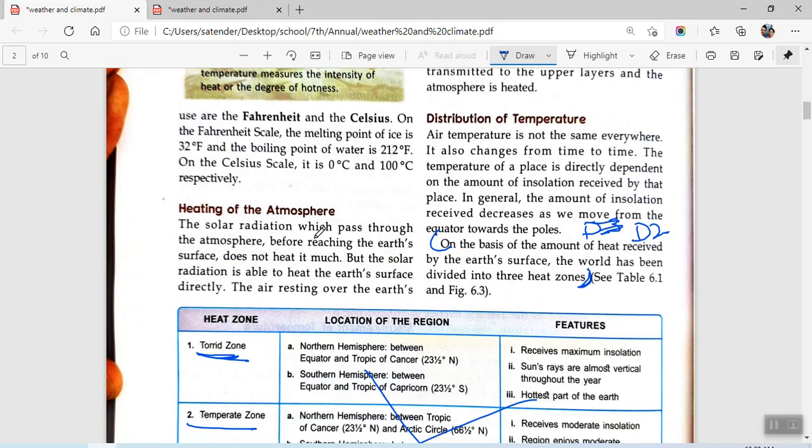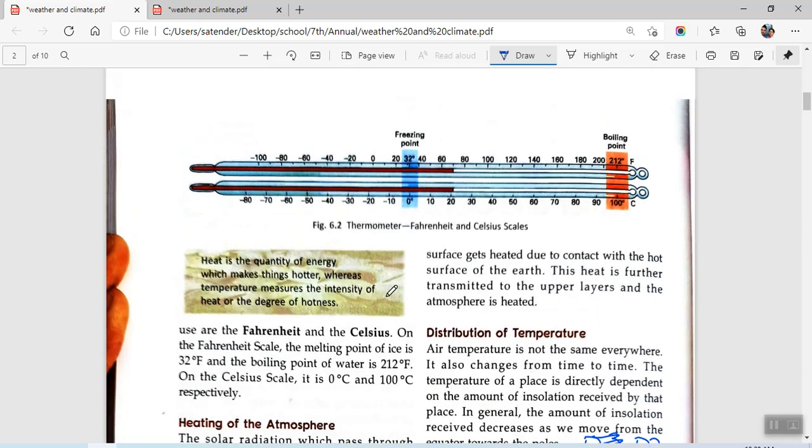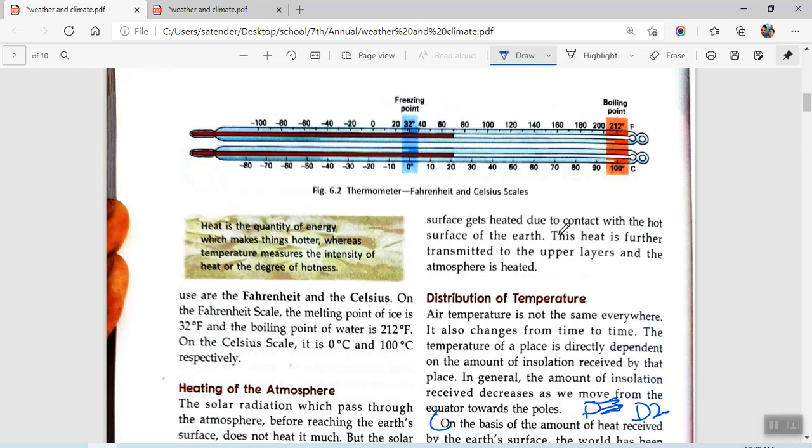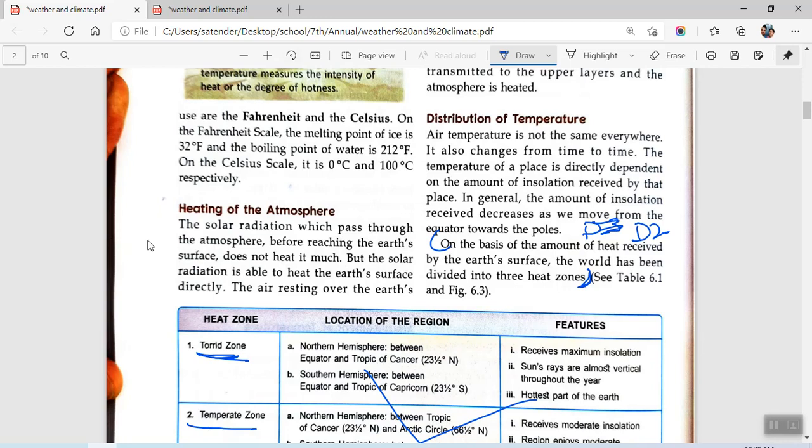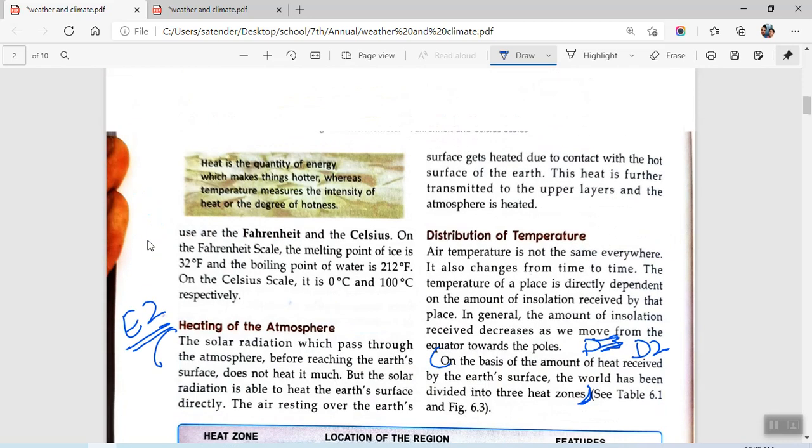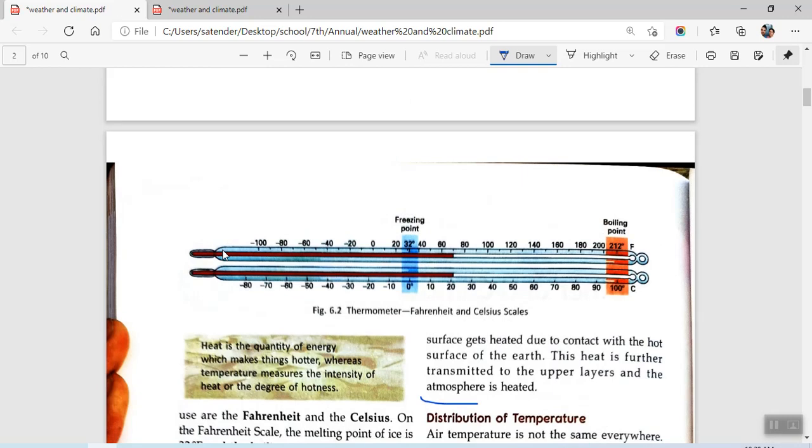Okay, heating of atmosphere. The solar radiation passes through the atmosphere before reaching the earth and is not able to heat the air. The air resting over the earth's surface gets heated due to contact with the hot surface of the earth. This heat is further transmitted, and the atmosphere is heated. You'll be writing this complete paragraph. Though it is a short answer, it is explained in that much only. You'll be starting from this and writing till "atmosphere is heated."